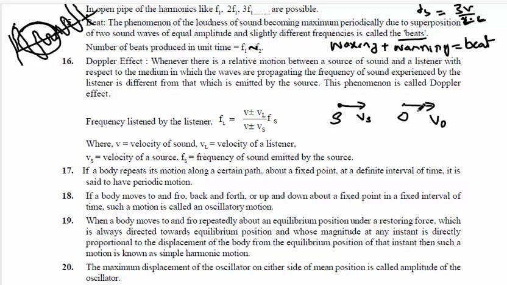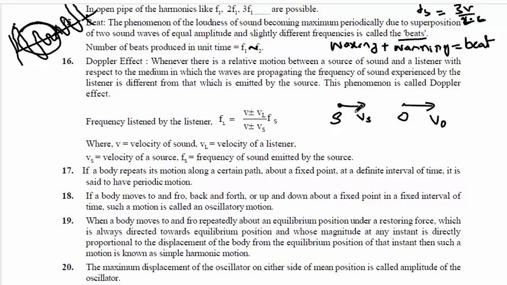Due to the relative motion between source and observer, the observer, or listener, is not going to hear the real frequency but an apparent frequency. That change in the apparent frequency due to the relative motion between source and observer is called the Doppler effect. I will give the simple data here.